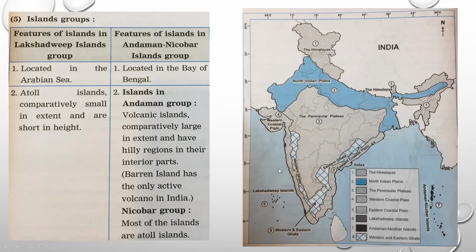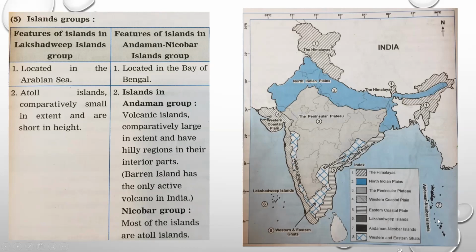Now, these Lakshadweep islands are atoll islands. They are comparatively small in size as well as height as compared to Andaman. Can you see? Small in size. And here you can see atoll islands. I will explain once again. Atoll islands means a ring of island land which is formed because of volcanic eruption. And on that ring, a number of sediments, particles, dust and rocks get settled. And when it has cooled down, the island is formed in the form of a circle, which is called an atoll island. Let's discuss the Andaman Nicobar Islands.